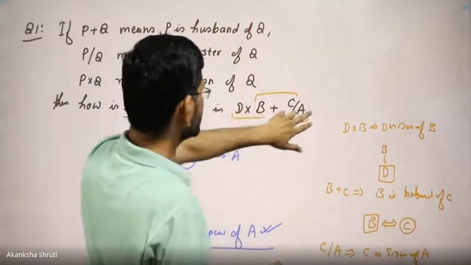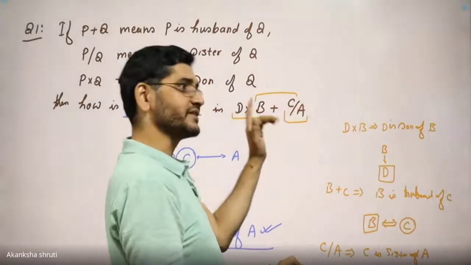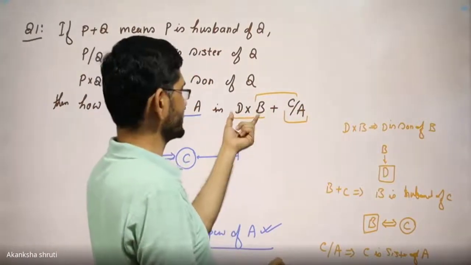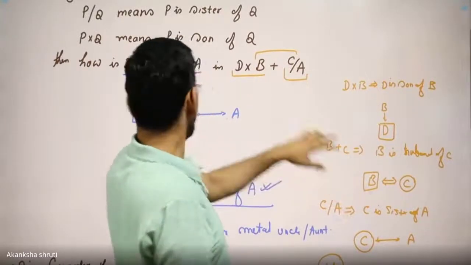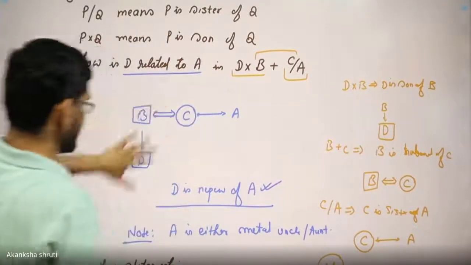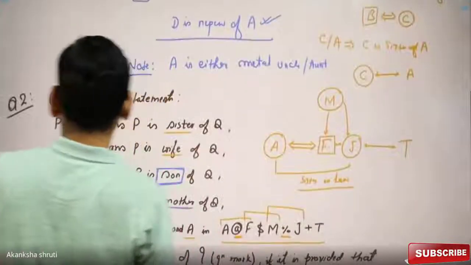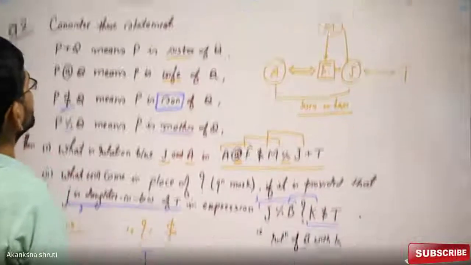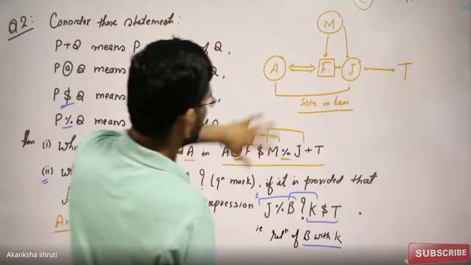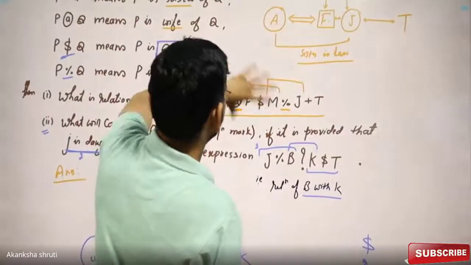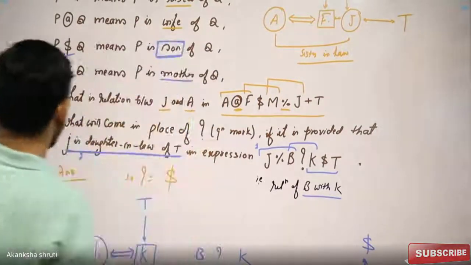But for drawing this family tree, we have to take it pairwise, either from the left hand side or from the right hand side. That is important. That's why we have taken this pair separately, then this pair, then this pair. And all these things are getting clubbed. And from this, what is the relation between any two? That can be predicted. The same thing was here, where the four symbols were denoting the four relations, and the relation between A and J in this expression we have concluded.